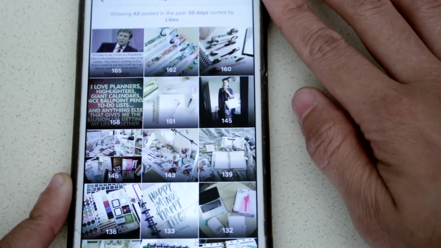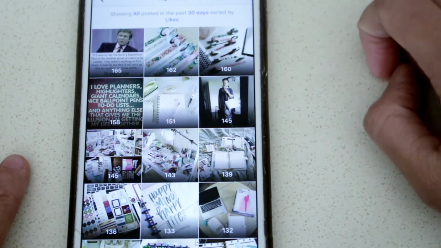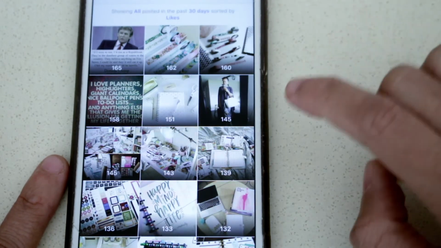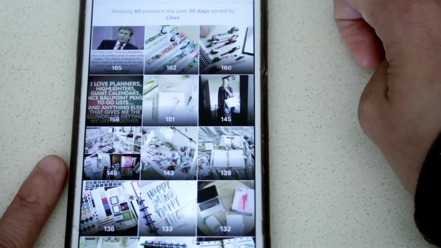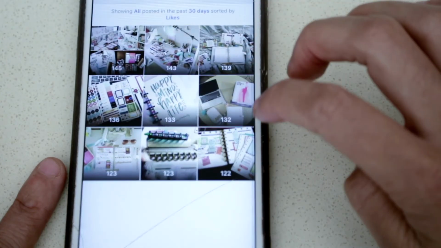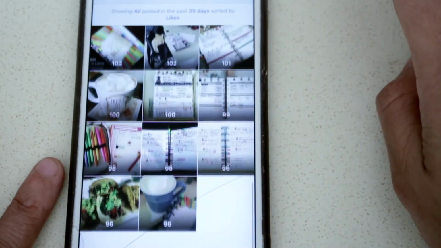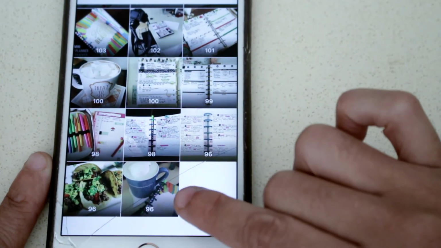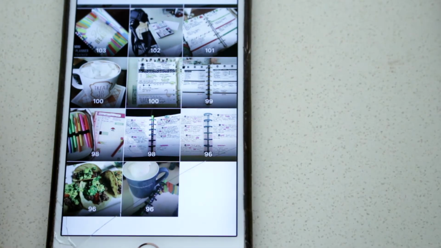For the past 30 days, you can say, okay, this got likes because, you know, we were in an election. But if you want to see what your followers are liking and what they're not liking, I can see that my followers love the style photography. So that lets me know I should continue to do style photography. And at the bottom, when I go through to the last photo, I'm just going to keep scrolling until it doesn't scroll anymore, 98. Now, just because this is the least amount of likes throughout the month, it's 96 likes. That's still a good amount of likes.